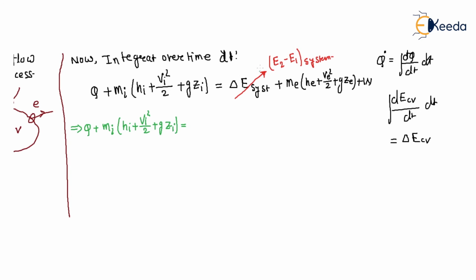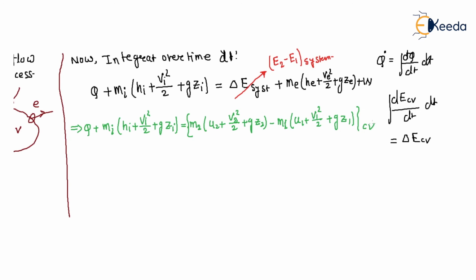What is the stored form? Internal energy, kinetic energy and potential energy. So what is the final mass of the system? m2 times (u2 plus V2 square upon 2 plus g z2), right? Minus the initial mass m1 times (u1 plus V1 square upon 2 plus g z1).